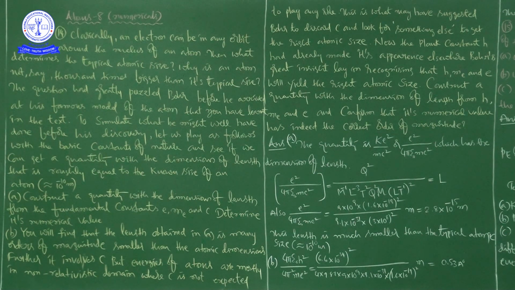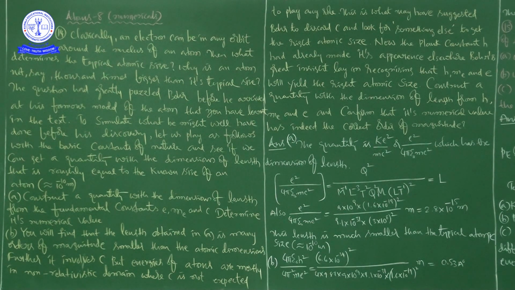So for speed the dimensional formula is L t power minus 1, right. So here L t power minus 1 whole square. And these two will get cancelled. M power minus 1 and m power 1, minus 1 plus 1 is 0, m power 0 is 1. And here L power minus 3 and t square, here also t power minus 2 will come. So t power minus 2 and t square will be nullified, and then here L square and here L power minus 3. So finally we are getting L power minus 1 in the denominator. If it goes to the numerator, it will be L.